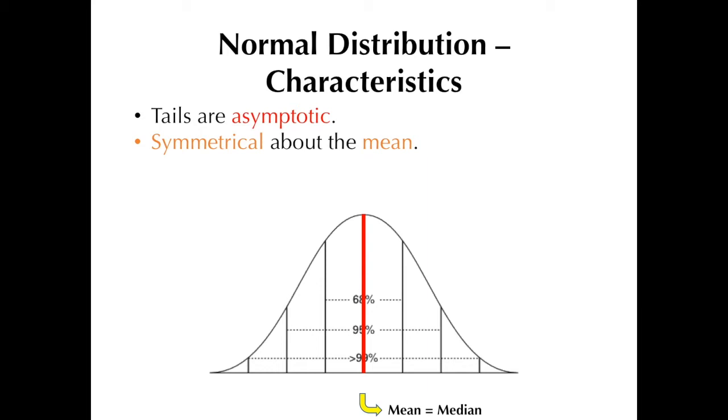Now, this means that 50% of the observations fall below the median, and the other 50% of the observations lie above the median. Now, in a normal distribution, the mean is also equal to what's called the mode. The mode is the value that occurs most frequently in a given set of observations. Now, note that the highest point of the curve is where the mean is. Now, the y-axis here indicates the frequency in which a particular value occurs. So the highest point of the curve represents the value that is the most frequently observed. Now, this is also the same as the mean and the median. So overall, in a normal distribution, mean is equal to the median, which is also equal to the mode.